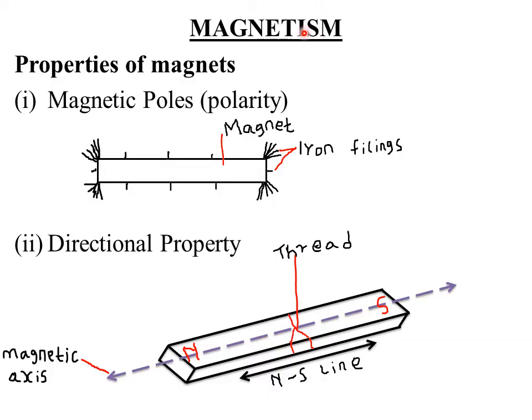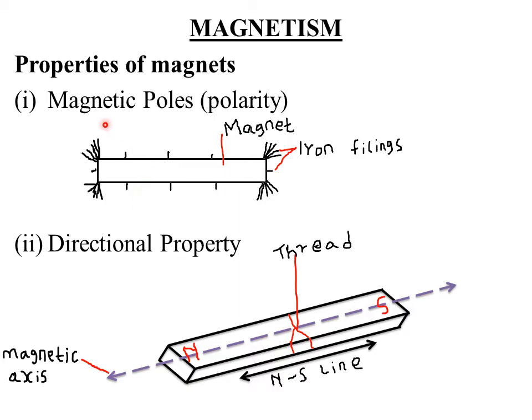In magnetism, the first thing we look at is the properties of a magnet, that is, what makes up a magnet. A magnet has two properties. One is magnetic poles, or polarity, and the second property is the directional property. If you are asked to give any two properties of a magnet, you say one is magnetic poles and two is directional property, or one is polarity and two is directional property.